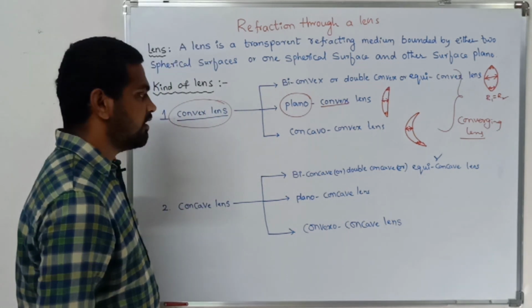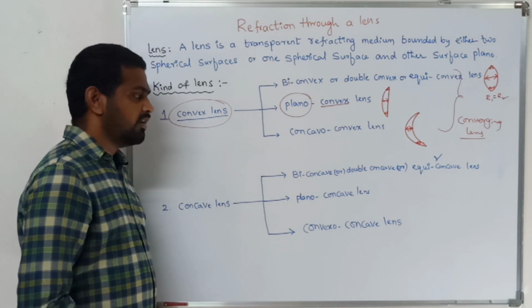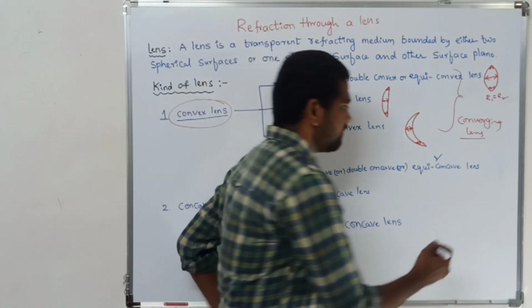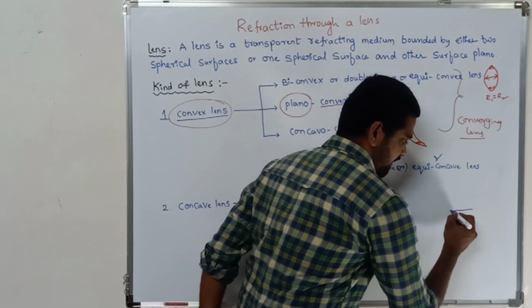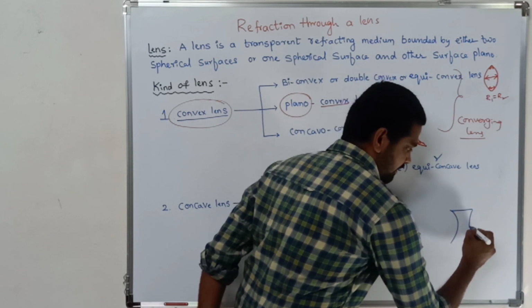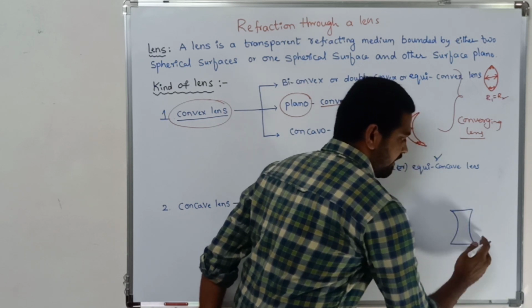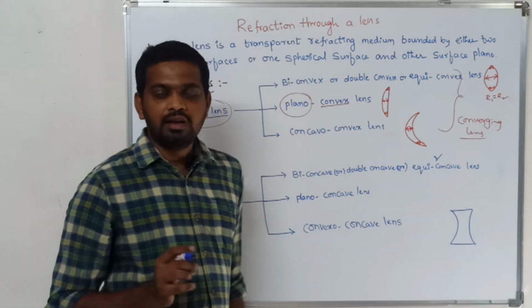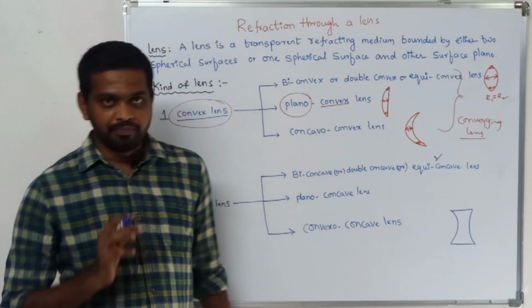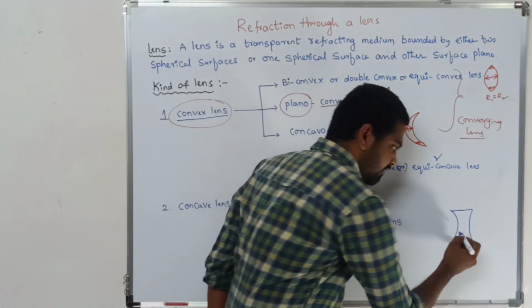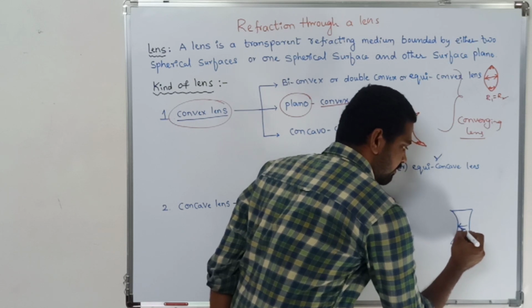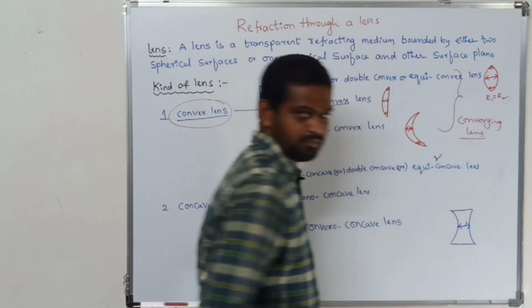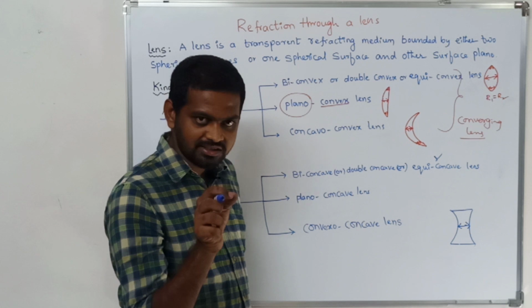Coming to the concave lens, the middle portion is thin and the periphery of the lens is thick. At the middle portion the thickness of the lens is very less.